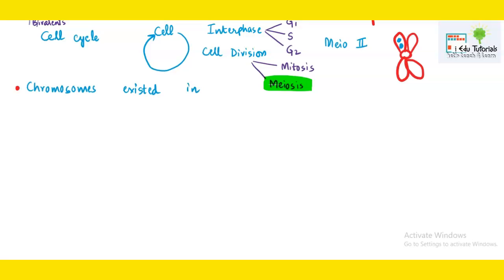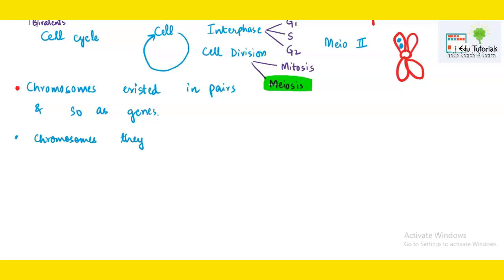So chromosomes exist in pairs, and so do genes, which had a similar nature. Chromosomes segregate.